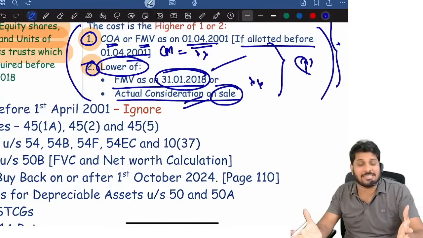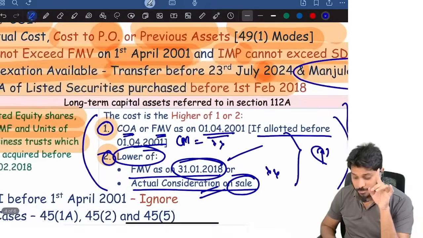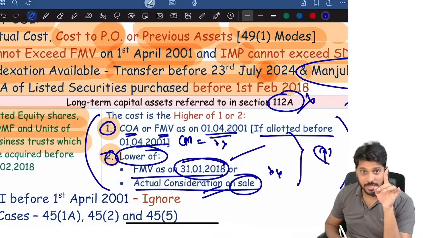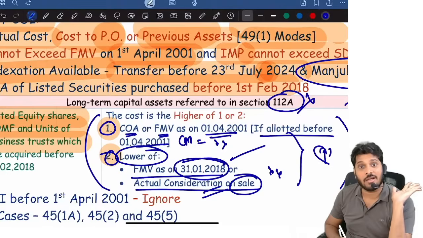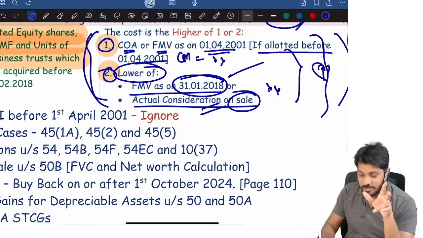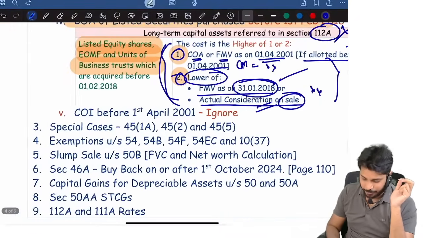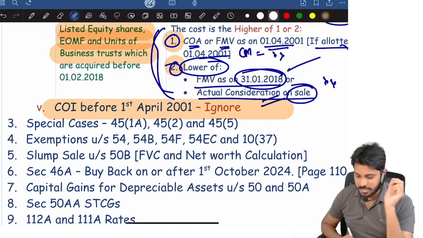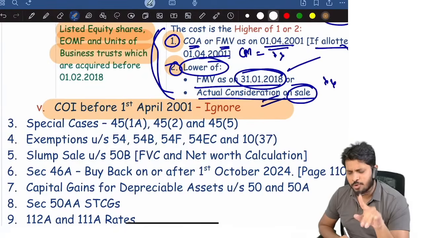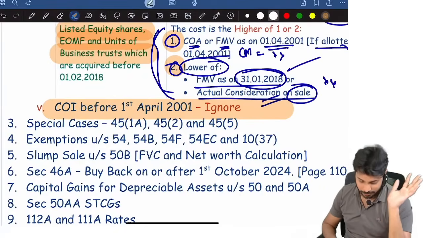Why is all this crux there? I already told in the detailed marathon. Once upon a time, long-term capital gain under section 112A itself was not there. That time, long-term capital gain was exempted. Later, from 1st February 2018 onwards, they brought it under the tax net. That time, this kind of temporary relief was given. This is history. Next, cost of improvement before 1st April 2001, ignore. Cost of improvement for the previous owner, we will take, but before 1st April 2001, ignore it.